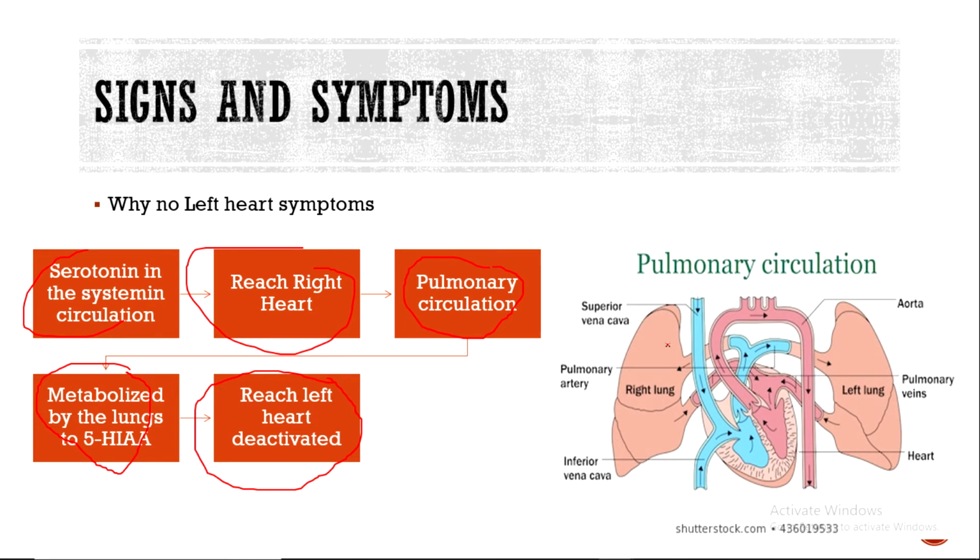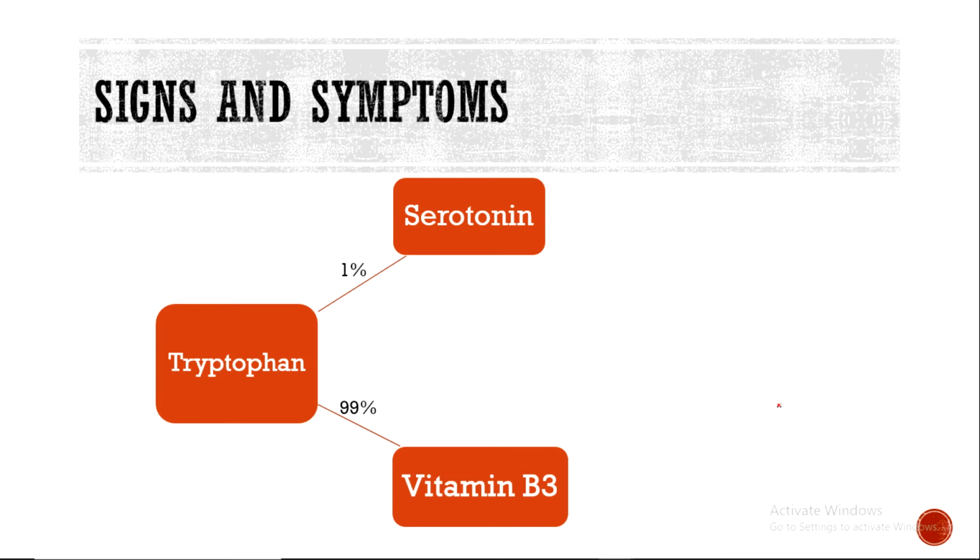so that the left heart will not be affected. Now, if we look just right here, from the systemic circulation, from the inferior and superior vena cava, it will reach the right heart. From the right heart, it will reach the lungs. It will be inactivated in the lungs, and it will go back to the left heart inactivated and will not produce any effects.